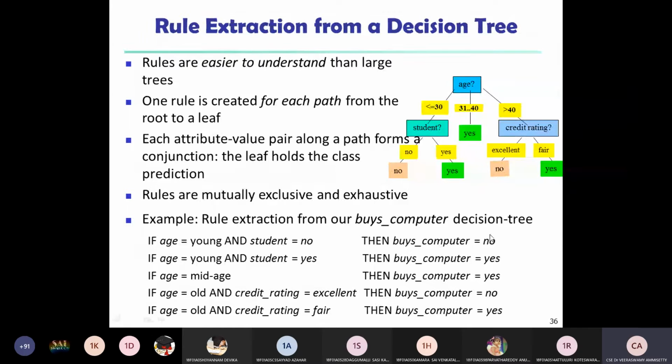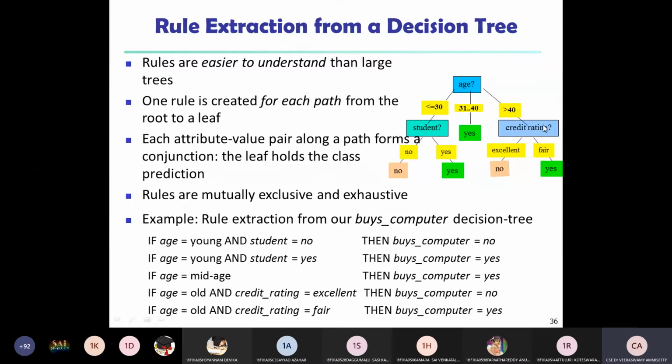The second rule: age less than 30, student is yes, buys a computer is yes. Third rule: age 31 to 40, then buys a computer is yes. Fourth rule: age greater than 40 and credit rating is excellent, then buys a computer is no. Next, age greater than 40, credit rating fair, then buys a computer is yes.